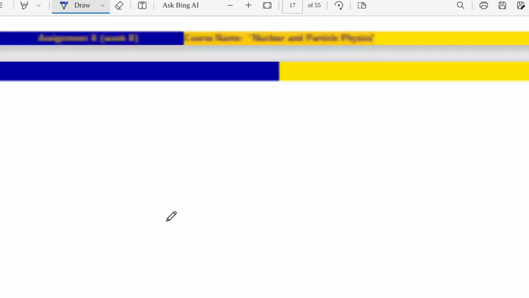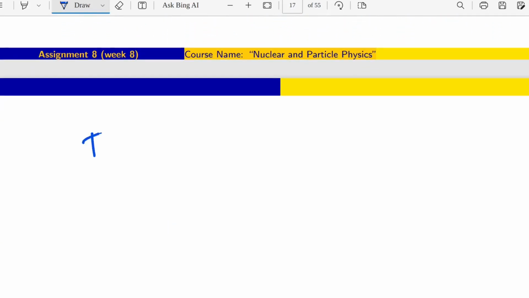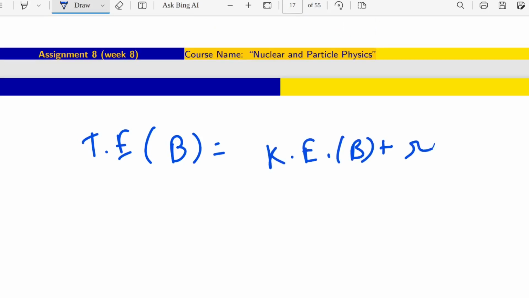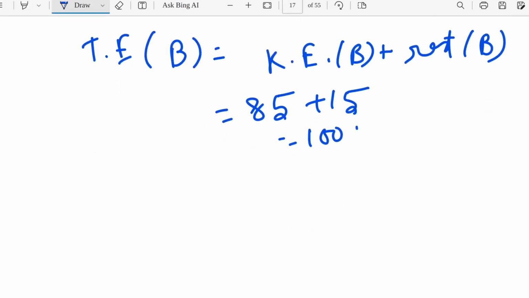Similarly, total energy of B is kinetic energy of B plus rest mass of B, which is 85 plus 15, nothing but 100. Now you can see the energy momentum conservation.